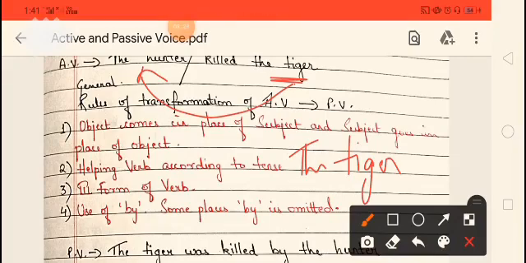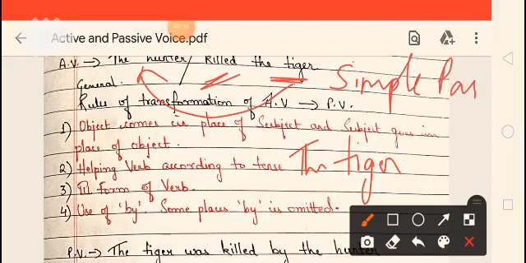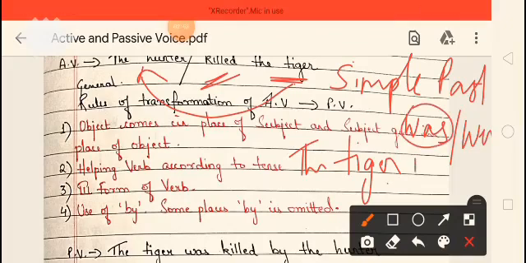So the first step is that we have to discover which tense the sentence is in. This sentence is in simple past. So what are the helping verbs of simple past? Was and were. The tiger is singular, so we will use the helping verb was. And then, the third point, we have to use the third form of the verb. The third form of the verb kill is killed only.